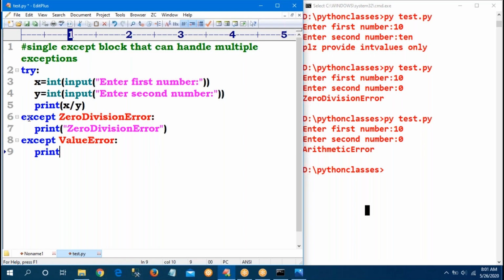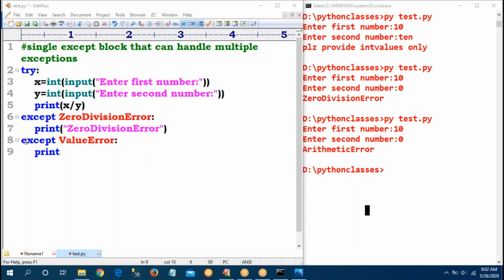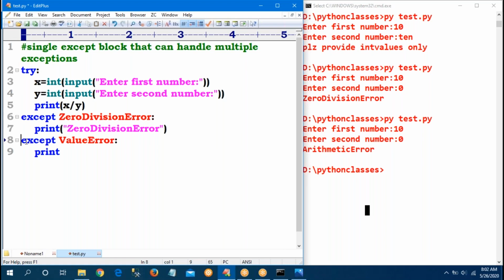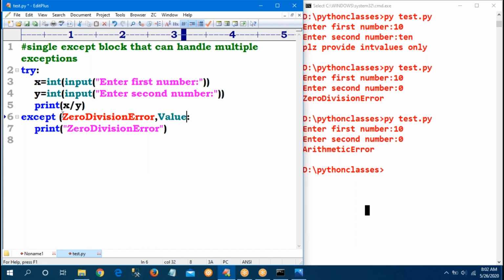How to write a single except block with multiple exceptions? Observe carefully. Remove this second block. In the first block itself, give parentheses and give your class names: first class, comma, second class, third class, fourth class, your wish.